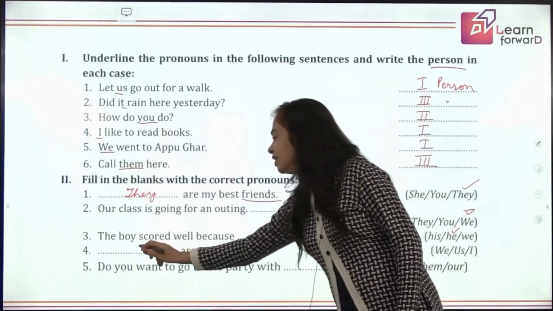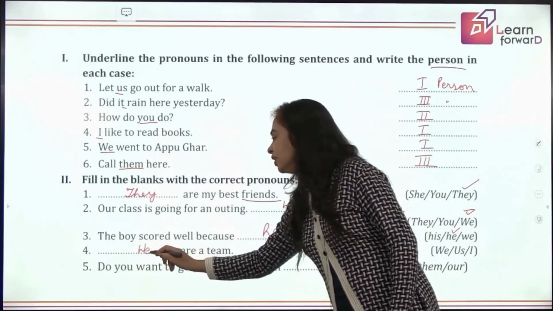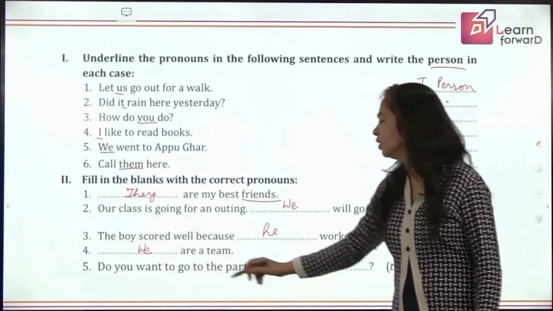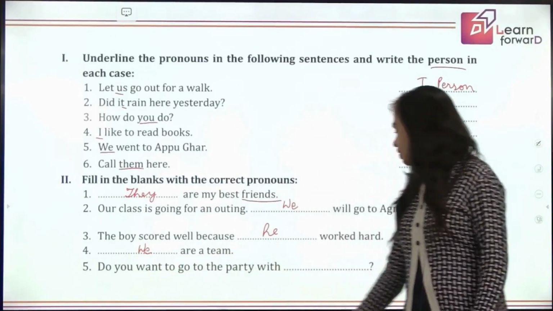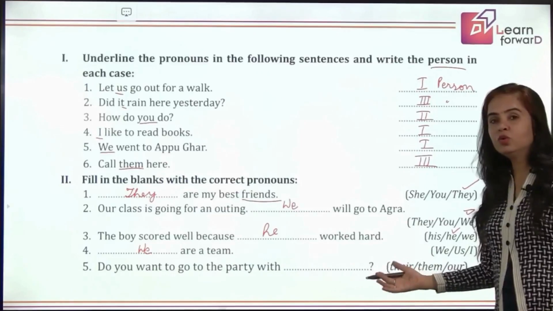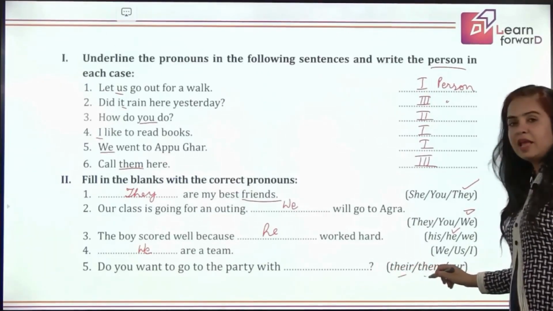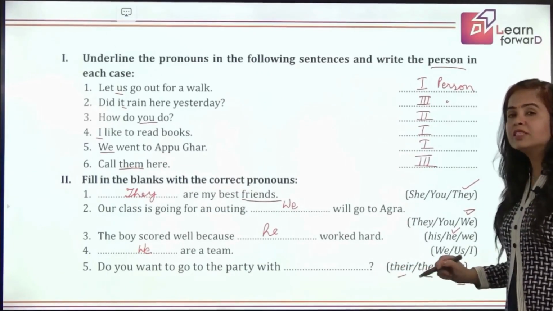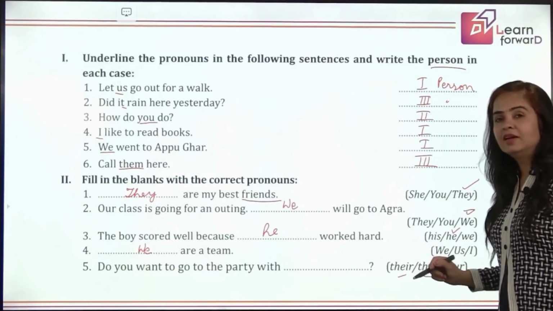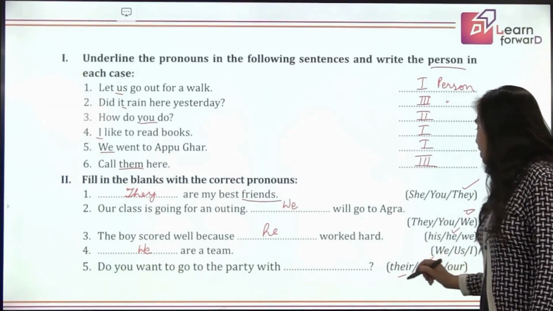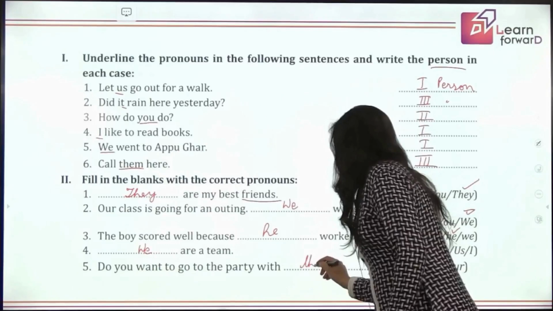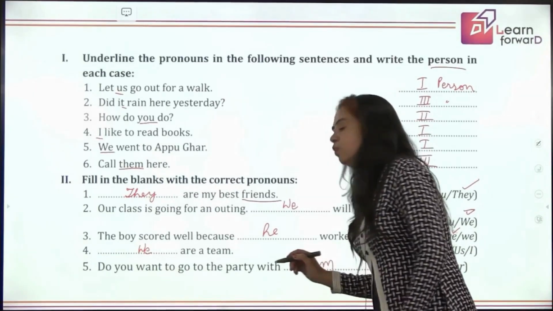We are a team because here it is the subjective form. Yes, perfect answer. Do you want to go to the party with whom? With their, with them, or with our? So what is the objective case here? Yes, perfect. Them is the objective case here. So we are going with them.